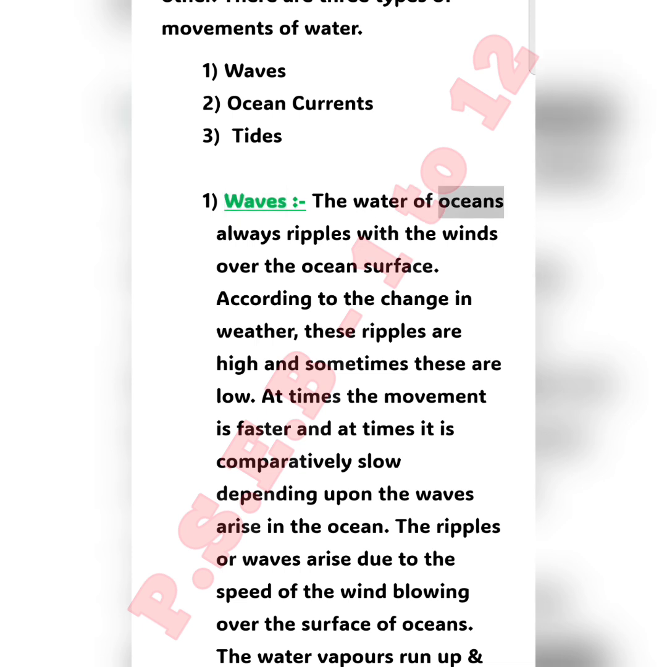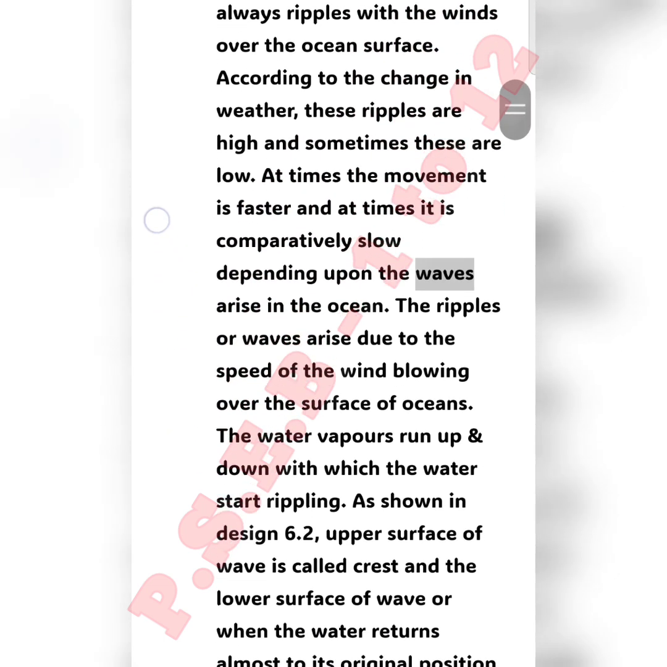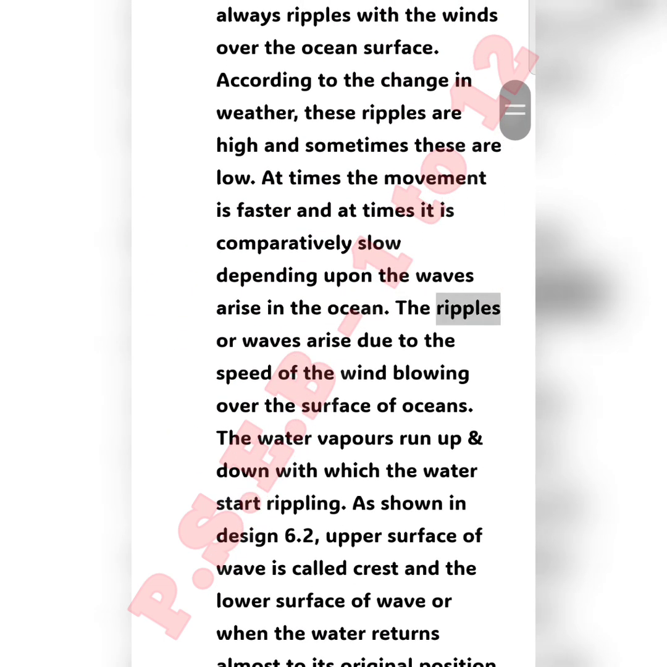Waves. The water of oceans always ripples with the winds over the ocean surface. According to the change in weather, these ripples are sometimes high and sometimes low. At times the movement is faster and at times comparatively slow, depending upon the waves that arise in the ocean. The ripples or waves arise due to the speed of the wind blowing over the surface of oceans.